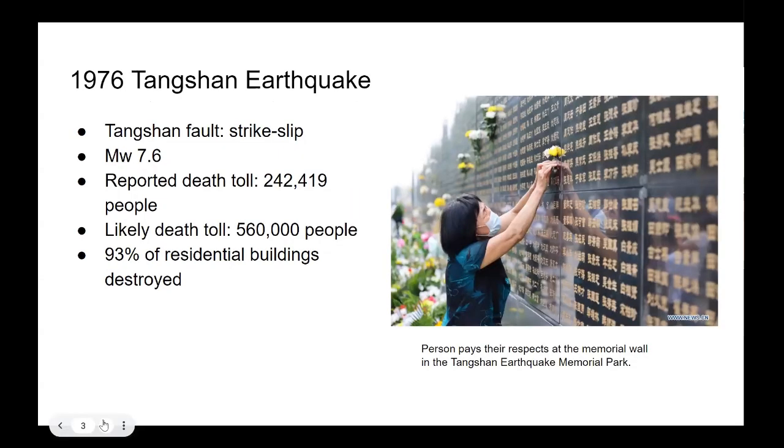One of the deadliest modern earthquakes was the 1976 Tangshan earthquake. This devastating earthquake occurred along a strike-slip fault called the Tangshan Fault, and it had a moment magnitude of 7.6. While the government reports that 242,419 people were killed, it was probably closer to 560,000 people. Also, most buildings were made of unreinforced masonry at the time, so 93% of residential buildings were destroyed.